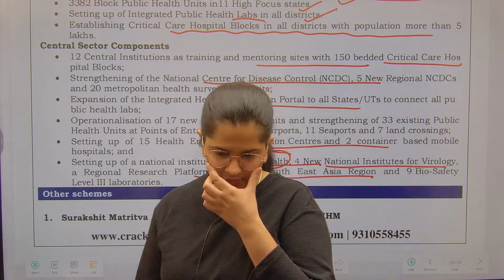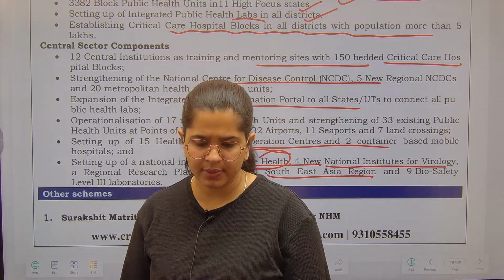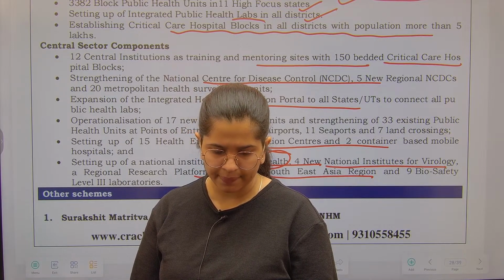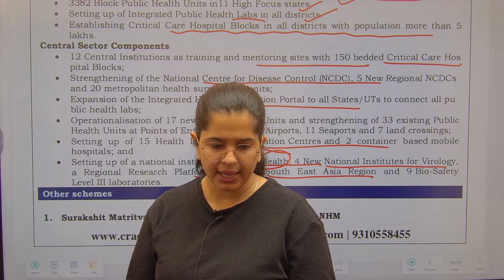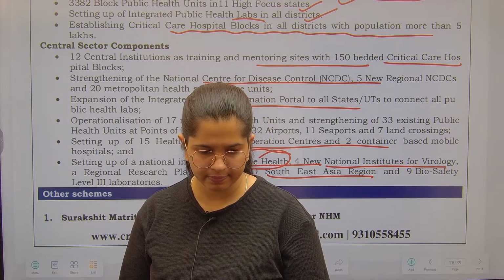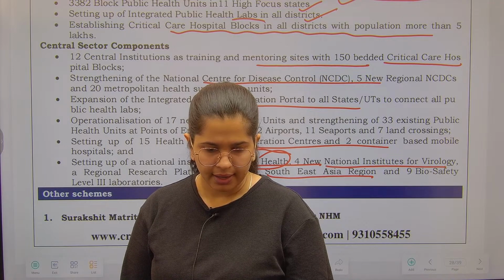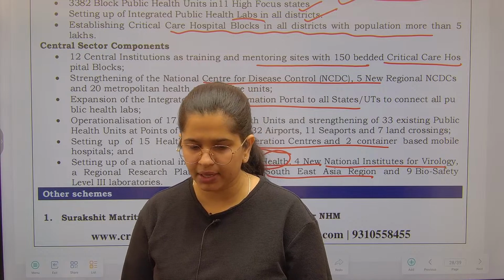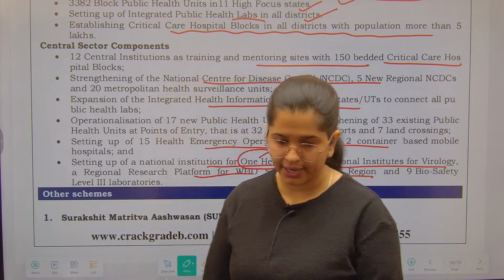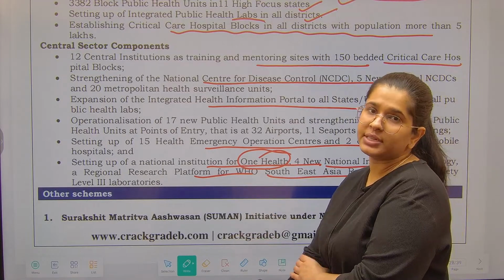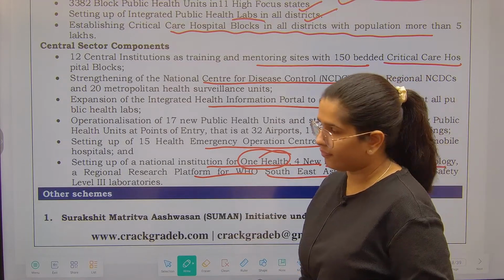Anyone? I guess you must know about it because this has been a majorly discussed topic. What is the meaning of One Health? By the time you tell me, let's move ahead. We are going to establish a national institution on One Health.